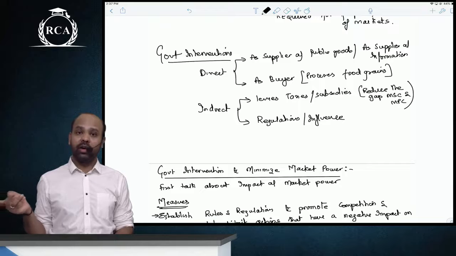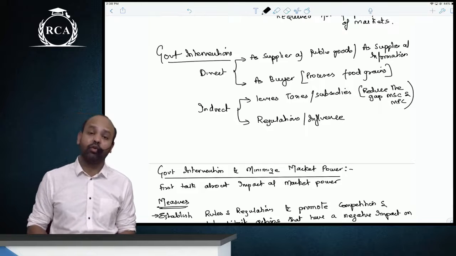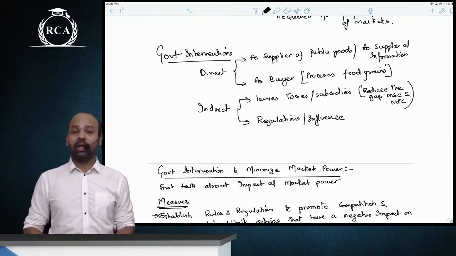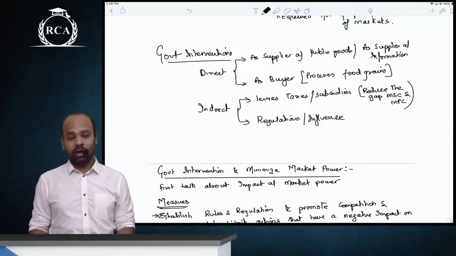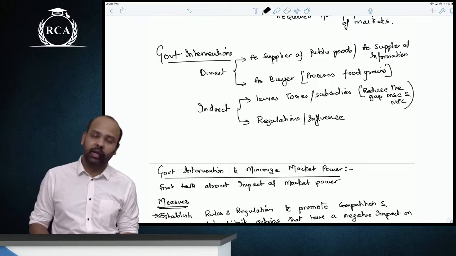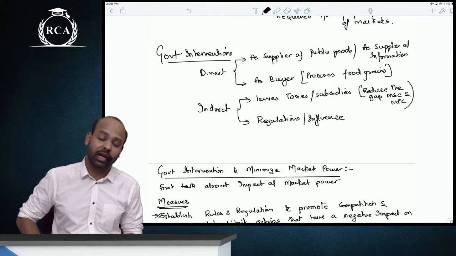In the case of excludable goods, the government can provide them with a fee. And then in the case of information, the government can themselves provide information. Or in the case of merit goods, the government can provide merit goods. So yes, there are a lot of cases in which the government can themselves enter the market as a supplier.